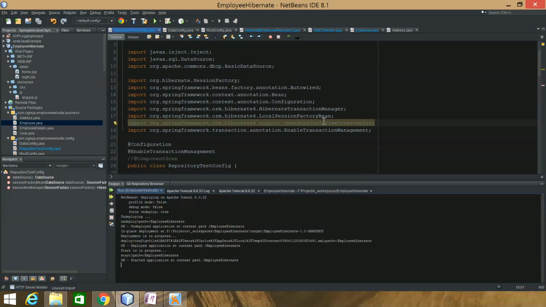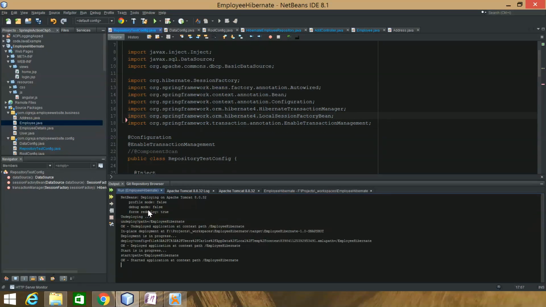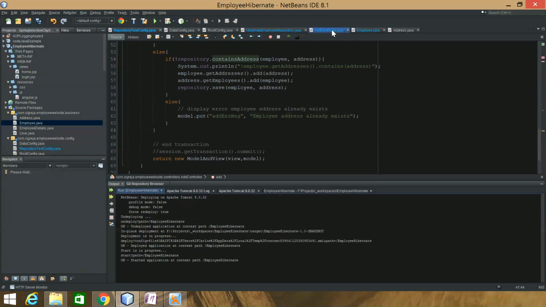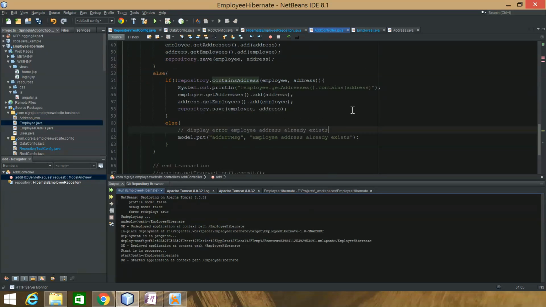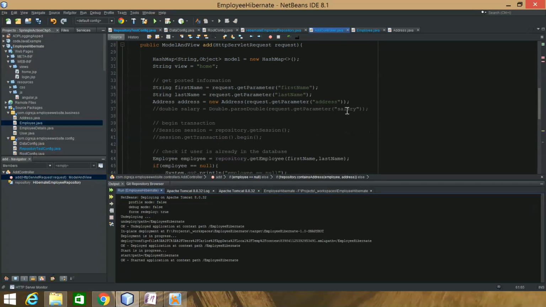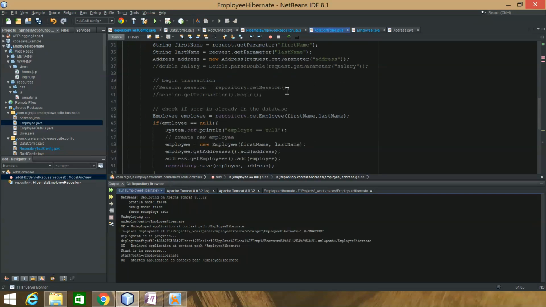So as you can see here, open session in view interceptor. I tried that as a bean, and it took me a while to get this working. I'm gonna show some code that I commented out, so you can see how I had it working before, because I had trouble with the transaction manager.